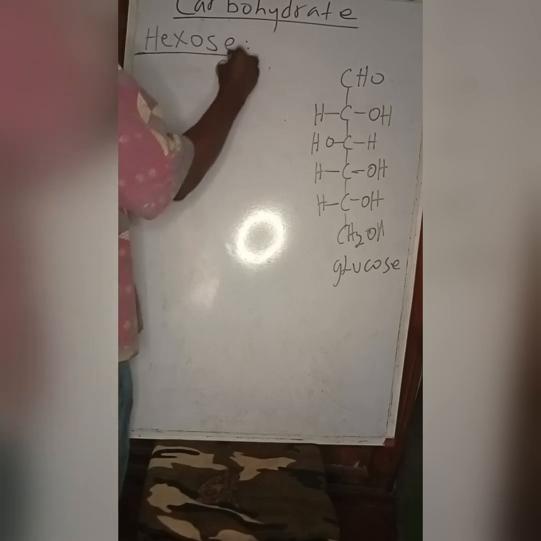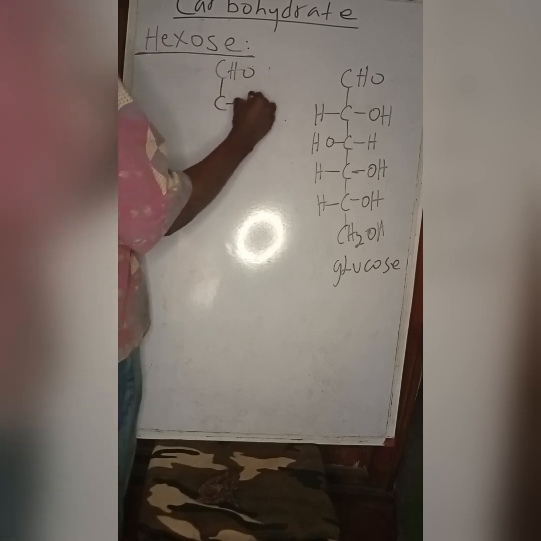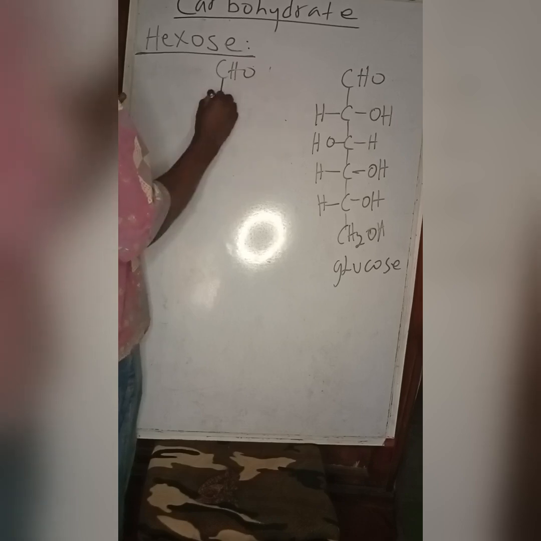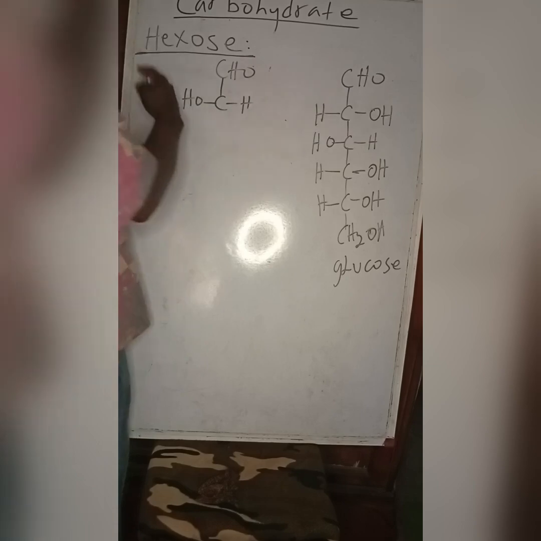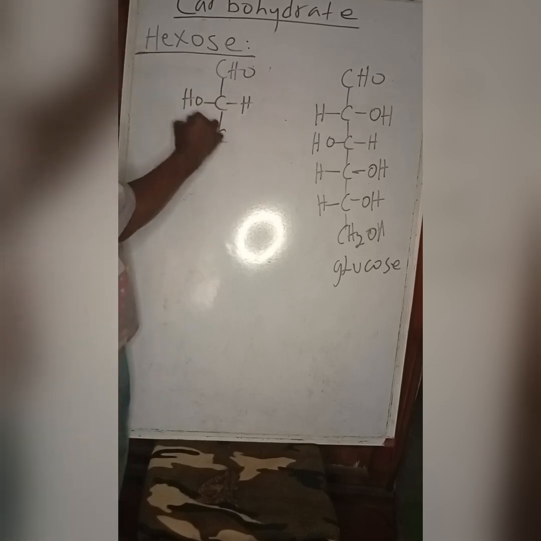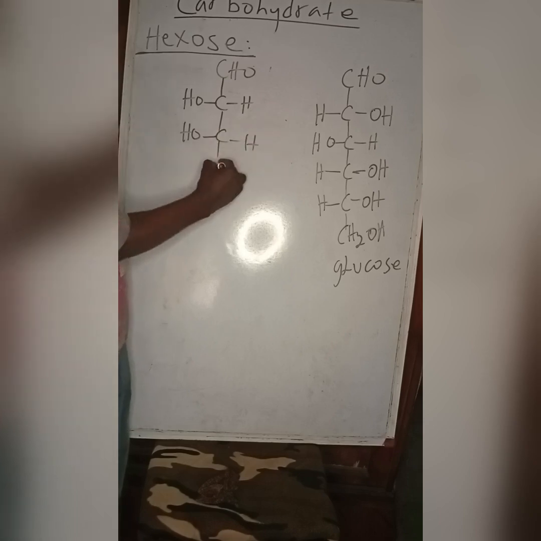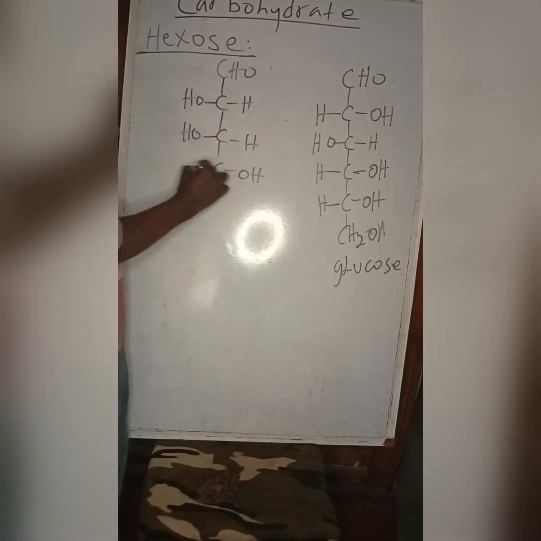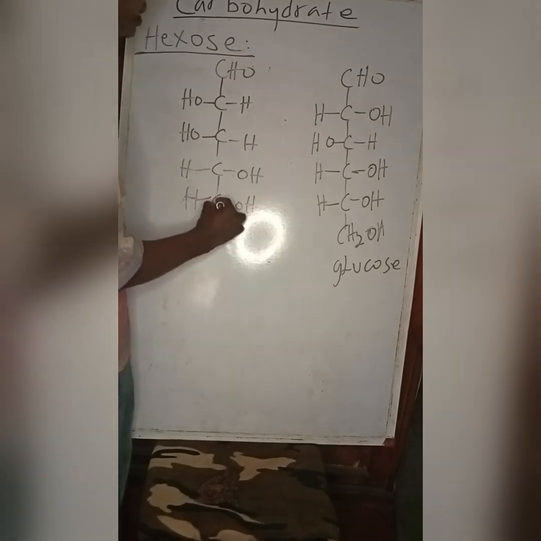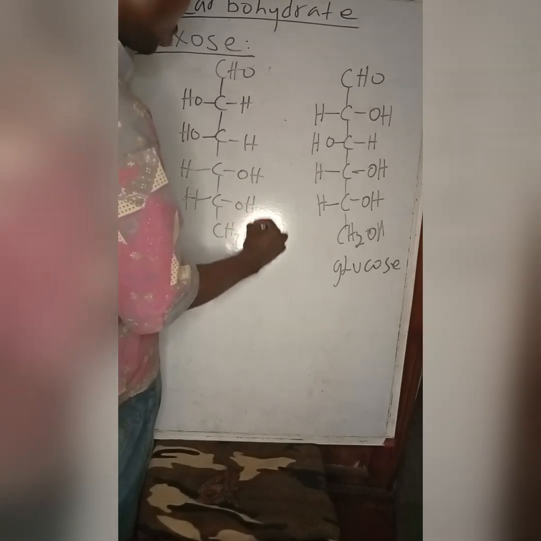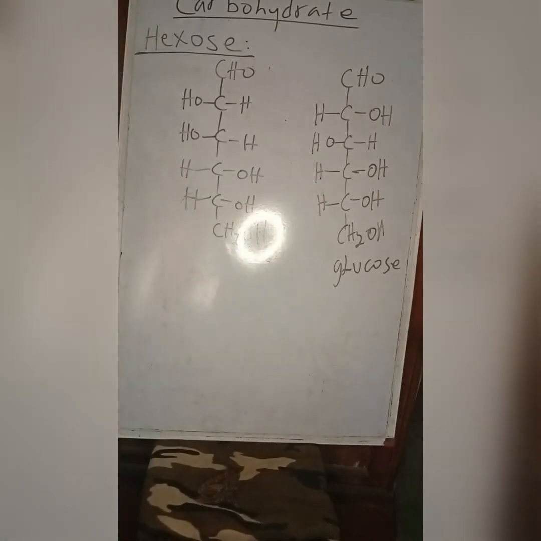If I have glucose and at carbon 2 I change the orientation, instead of having the OH to the right, it goes to the left. So this becomes mannose.